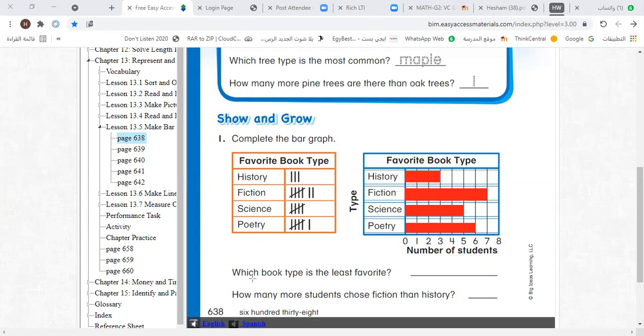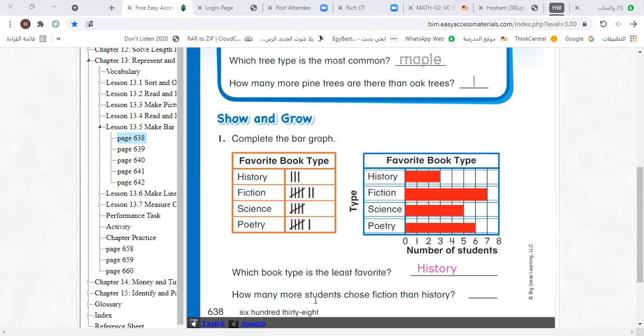Now let's answer this. Which book type is the least favorite? To get the least favorite, look at the shortest bar. I'll choose now the super one whose name is Abdurrahman Omar. Hello, Abdurrahman. How are you? Fine, thank you. Abdurrahman, which book type is the least favorite? History. History, yes. So let's write here history. Excellent. Thank you, Abdurrahman. Bye. Now, my dear students, let's answer the next one.